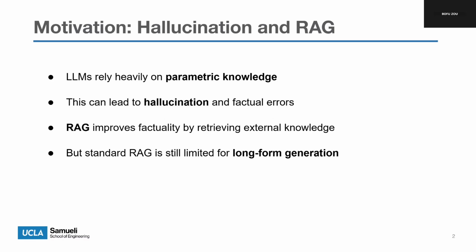A common solution is retrieval augmented generation, or RAG. With RAG, the system first retrieves relevant documents from an external source like Wikipedia or the web, and uses those documents to help generate the answer. This usually improves factuality compared to using a language model alone.